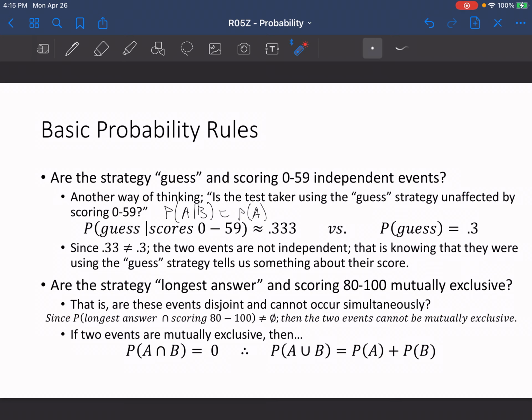Since the probability that P is the longest answer and scoring 80 to 100 is not 0, the two events cannot be mutually exclusive. In other words, the probability of A and B has to equal 0 in order for the events to be mutually exclusive. If that's the case, then we can use this formula right here for the probability of A or B.